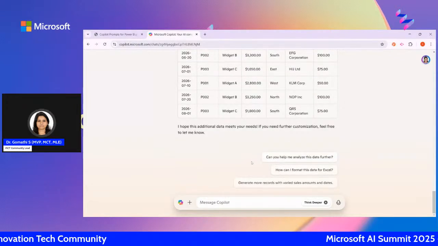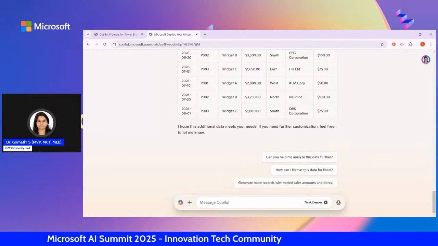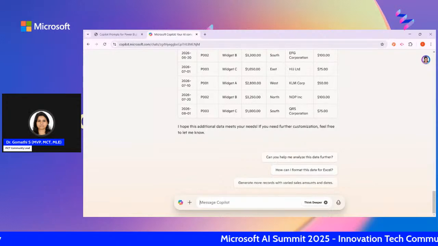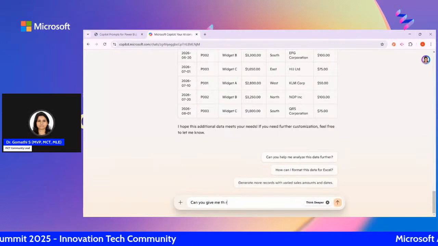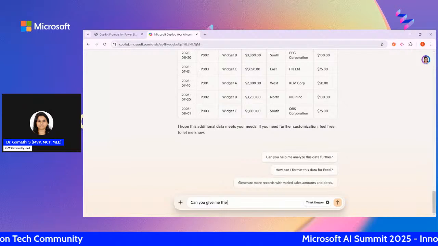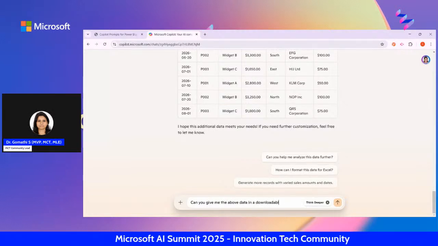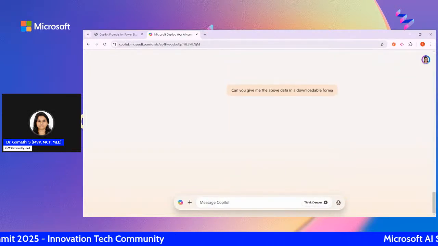And it is asking, can you help me analyze this data further? How can I format this data in Excel, or generate more records with varied sales amounts and dates? It is also suggesting some more prompting options here. Now I feel like I want it in CSV format, in a downloadable format. So I'm just asking it to give me the data in a downloadable format.